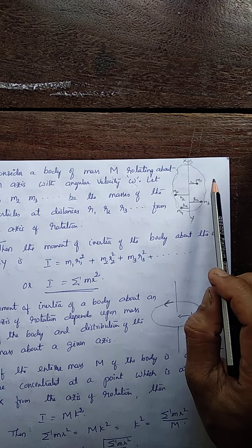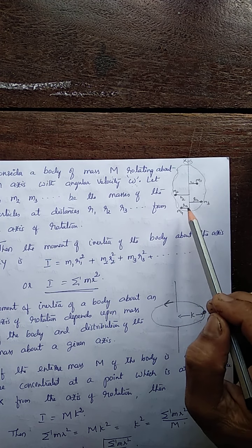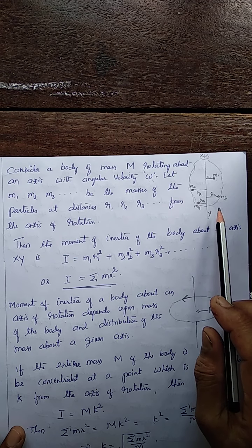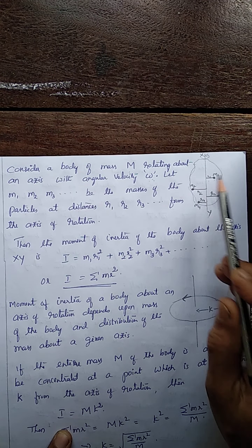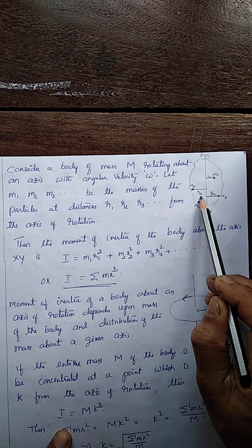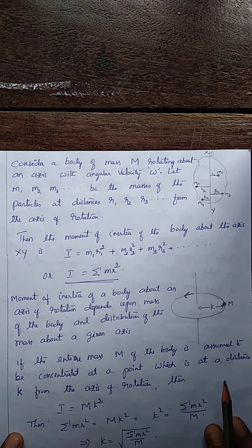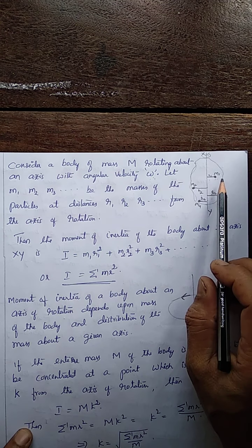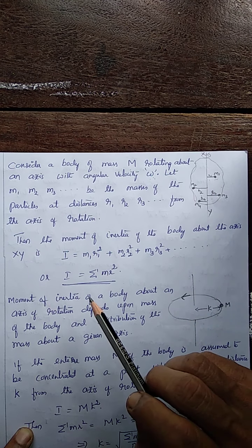Let us consider particles of masses m1, m2, m3 and so on at distances r1, r2, r3 etc. from the axis of rotation. m1 at a distance r1, m2 at a distance r2, m3 at a distance r3 and so on. Now, the moment of inertia of the particle m1, by definition, is m1 r1 square.